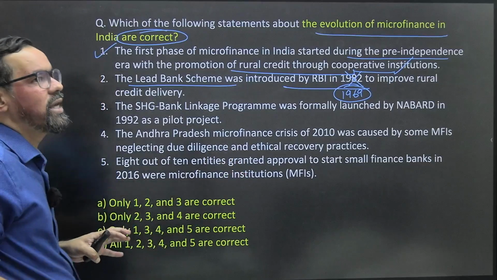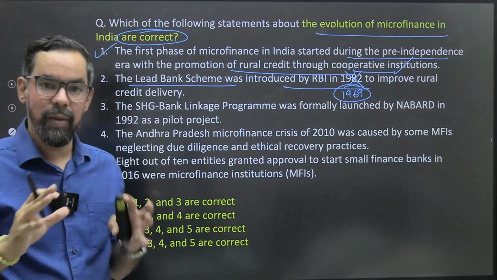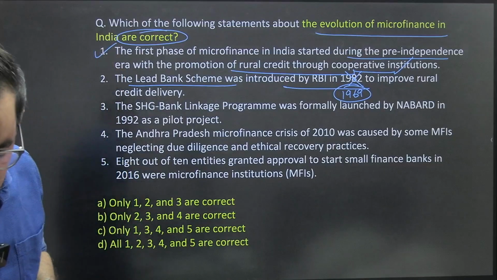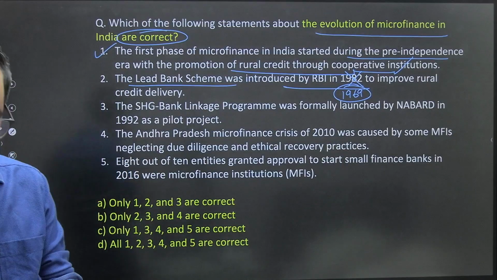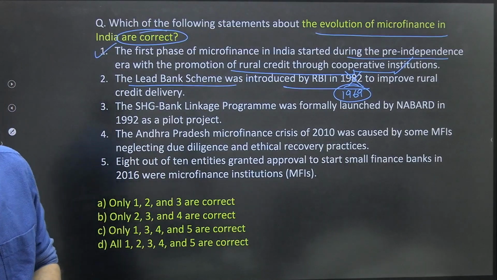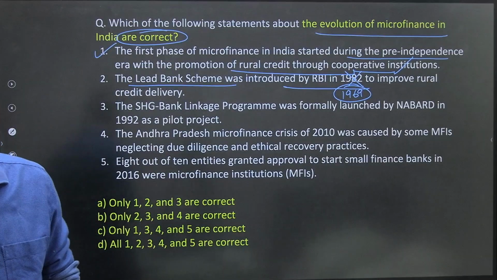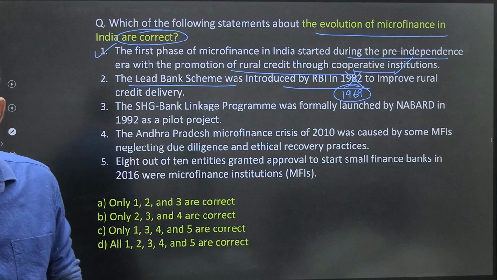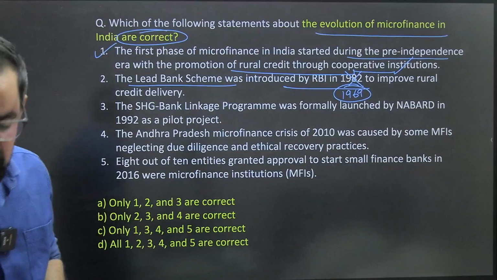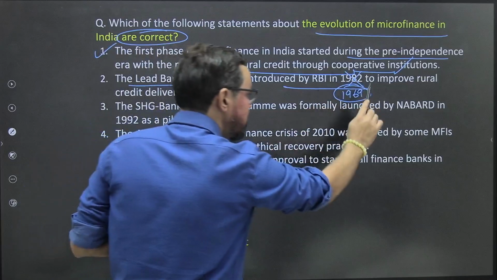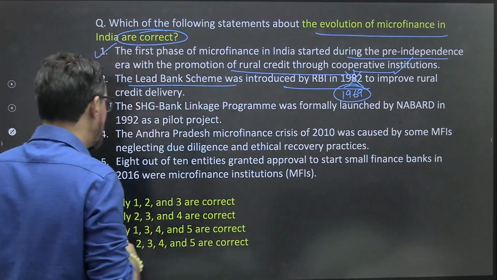The lead bank is like a bank appointed at the district level. Suppose for an XYZ district, PNB becomes the lead bank, and the credit-related activities in that area are driven through that bank. But it was introduced in 1969, not in 1982.